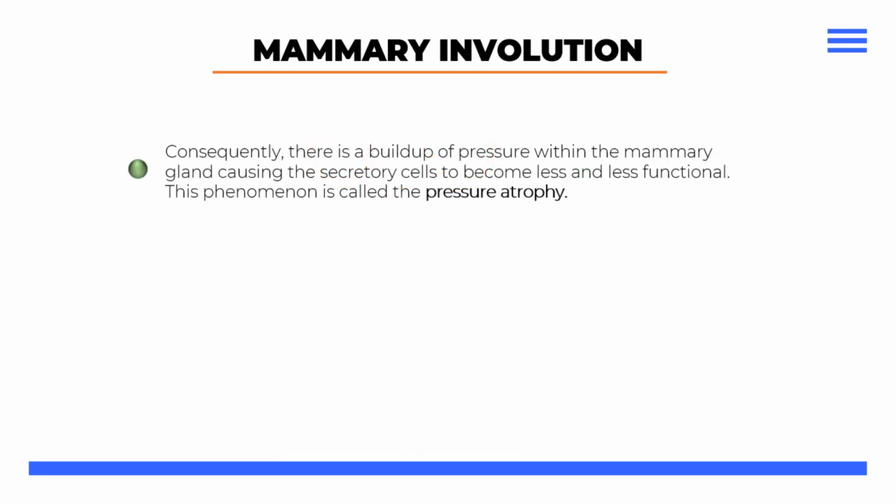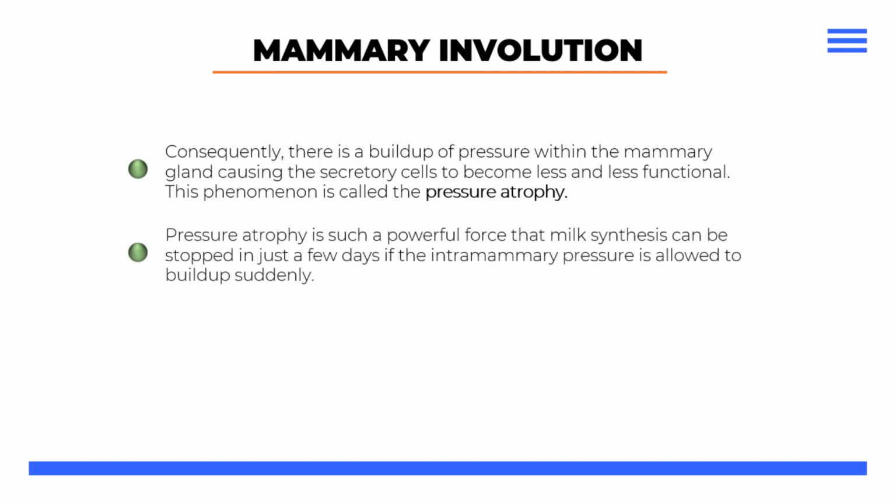Consequently, there is a buildup of pressure within the mammary gland, causing the secretory cells to become less and less functional. This phenomenon is called pressure atrophy. Pressure atrophy is such a powerful force that milk synthesis can be stopped within just a few days if the intermammary pressure is allowed to build up suddenly.